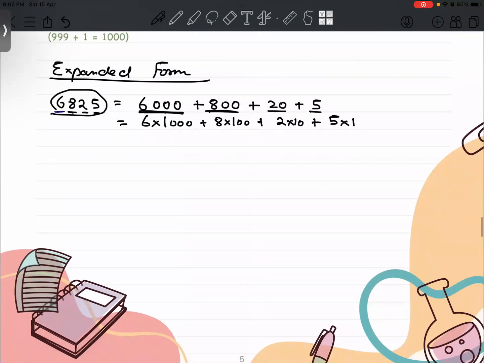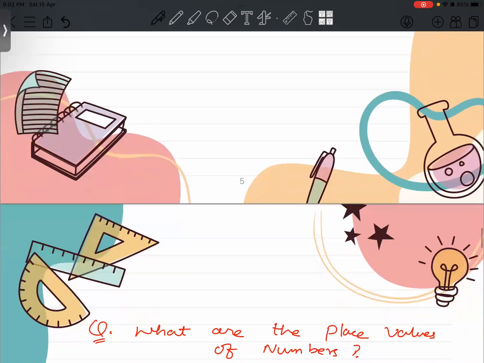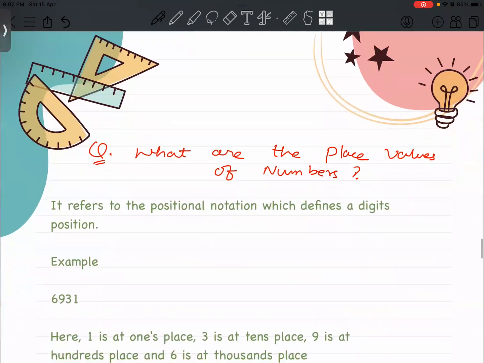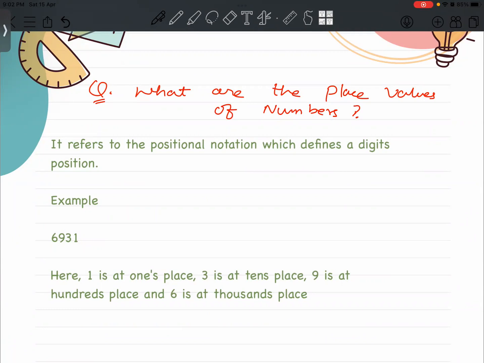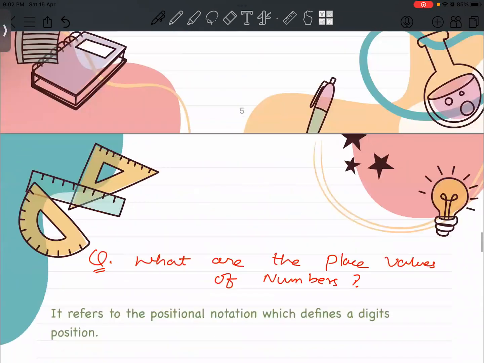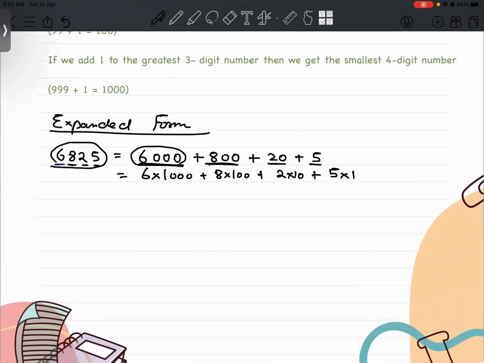Expanded and expansion are the same term.